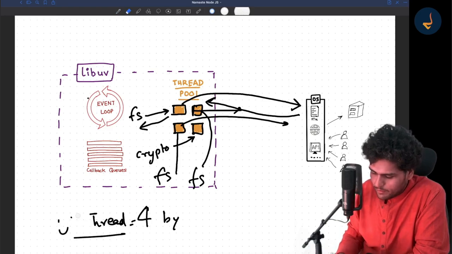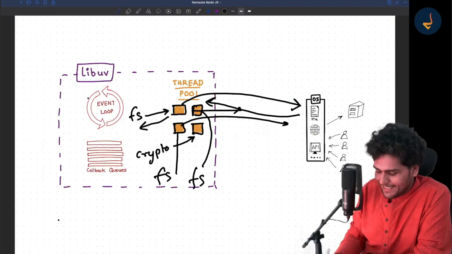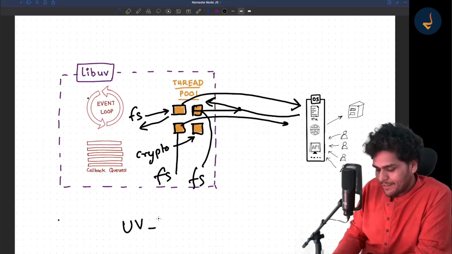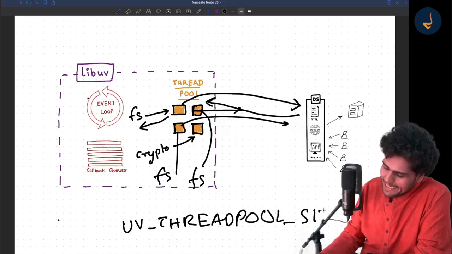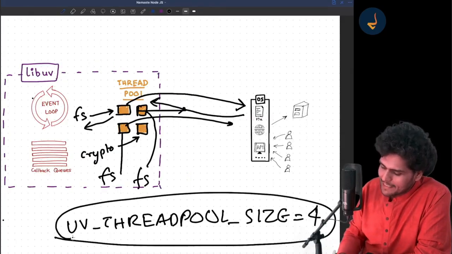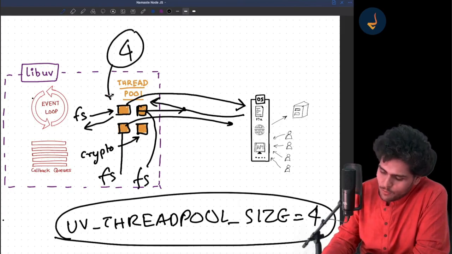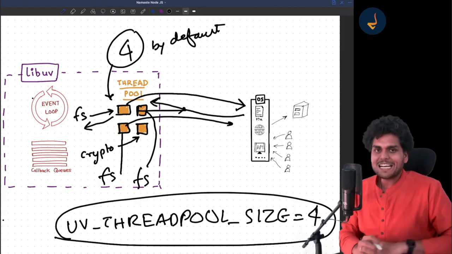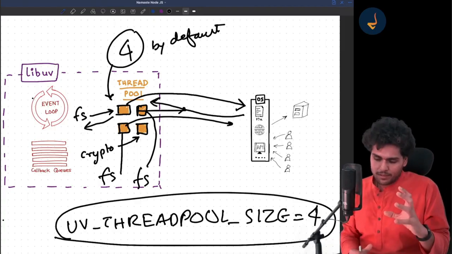Let me write it down properly: the UV thread pool size is equal to 4 by default. So basically inside libuv, there are 4 threads by default.